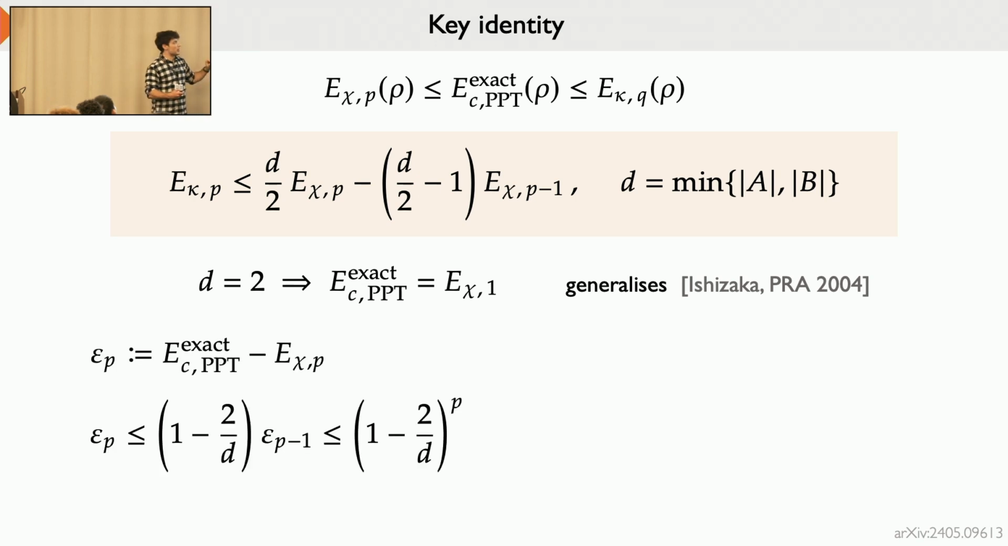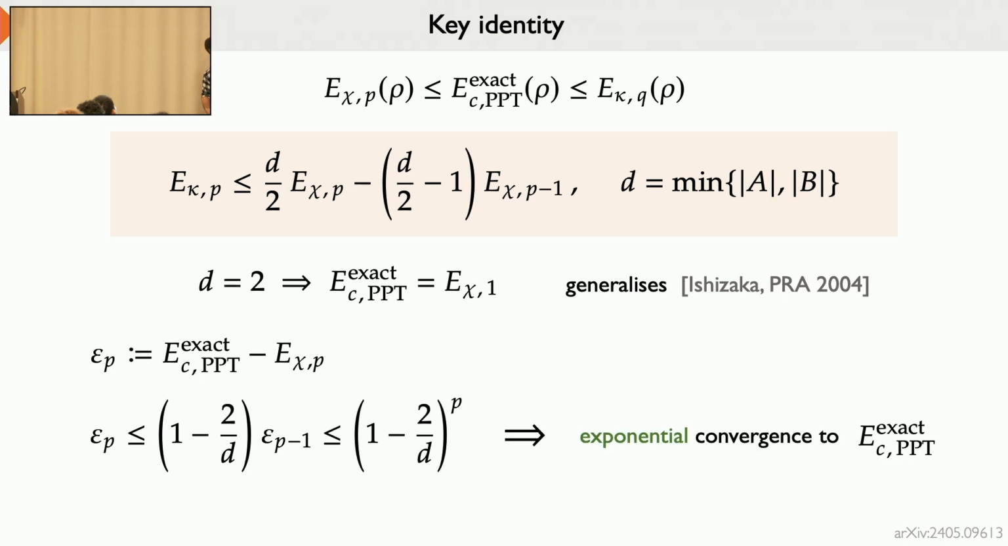However, what we can show is that, a way to think about this is, essentially, how close are we to the true value of the cost at the pth level of the hierarchy? The point is that if you rewrite this, we get this expression. So essentially, you can bound the pth level error with the (p minus 1)th level error. And if you iterate this, what we get is that this goes to 0 exponentially fast. And that is a crucial property, the exponential convergence to the value of the cost.